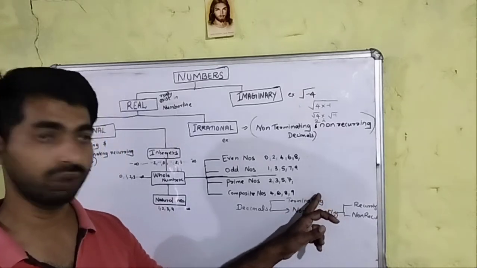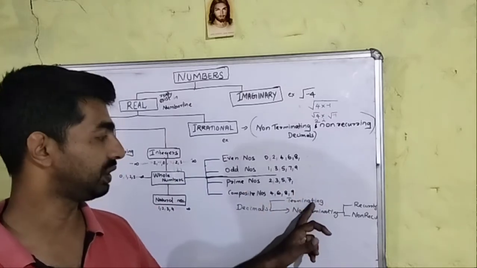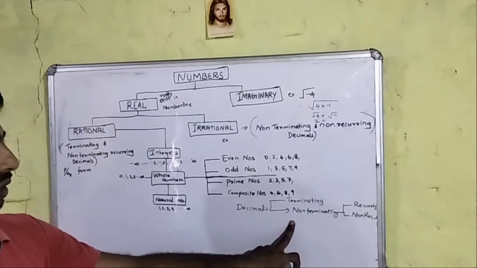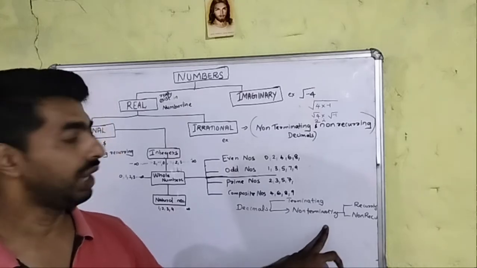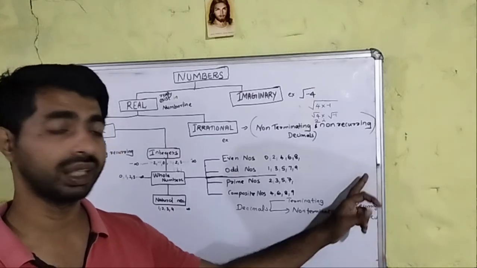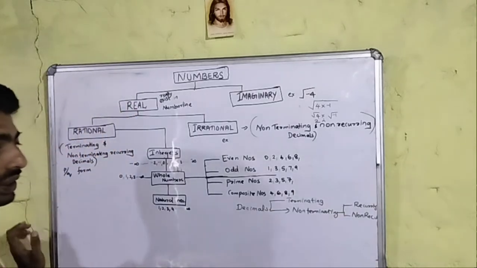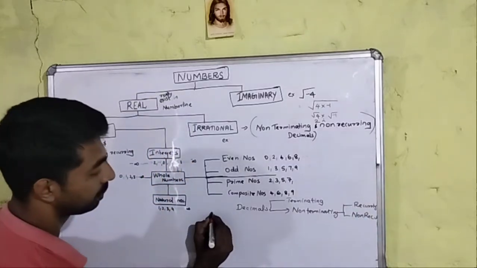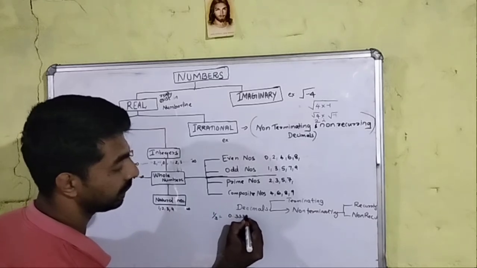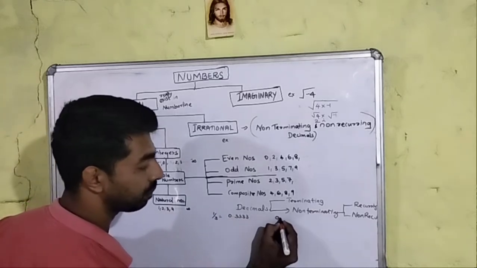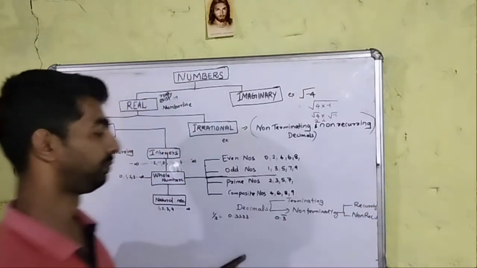When we divide and the remainder is 0, that kind of number is a terminating decimal. Non-terminating means the remainder cannot be equal to 0, and again this can be classified into recurring and non-recurring, or repeating and non-repeating. A number like 1 by 3 can be expressed as 0.3333, which you can say is 0.3 repeating. This is what is known as non-terminating recurring.